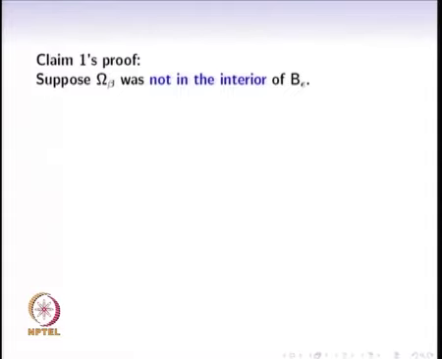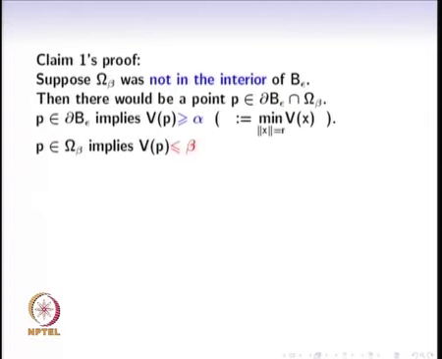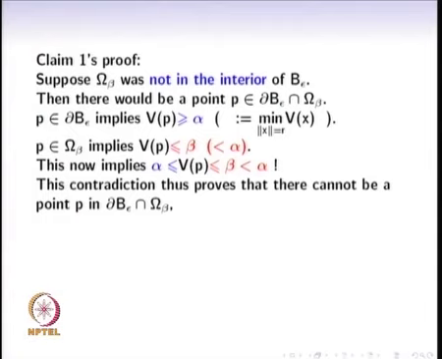So, the first important property is that omega beta is in the interior of B epsilon, but suppose it were not in the interior, then there would be a point that is on the boundary of B epsilon and also inside this omega beta set. So, this part of the proof we will replace, and hence I am going fast.